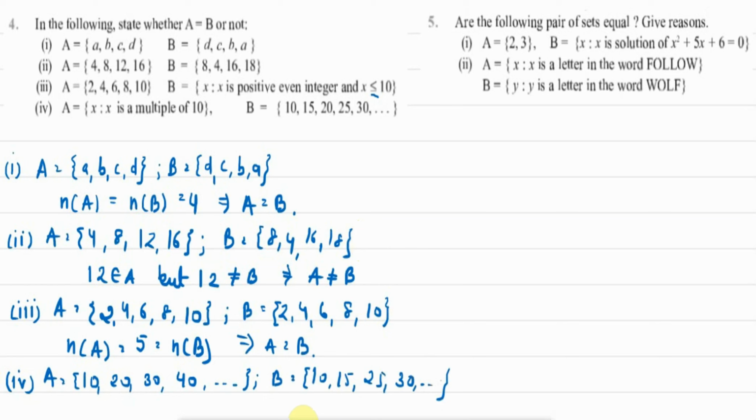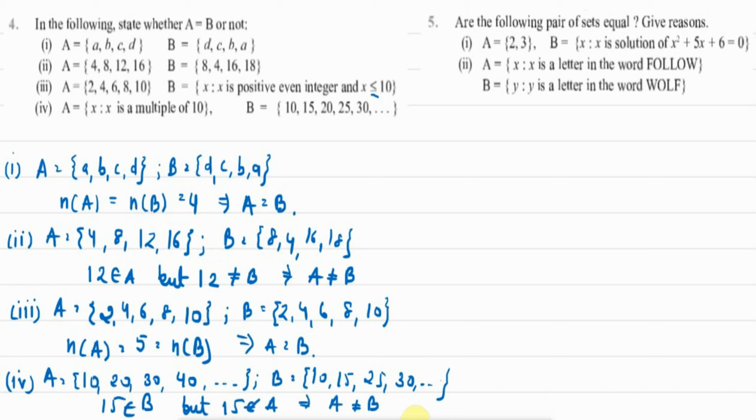Now if we notice, 15 belongs to set B, but 15 does not belong to set A. Similarly, 25 belongs to set B, but 25 does not belong to set A. So we can say that set A is not equal to set B. So here we complete our question number 4.